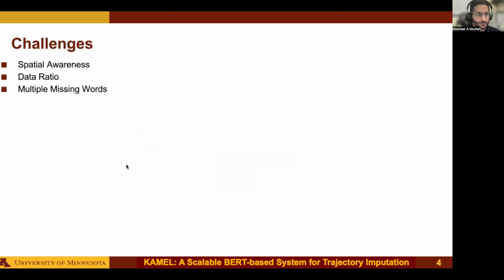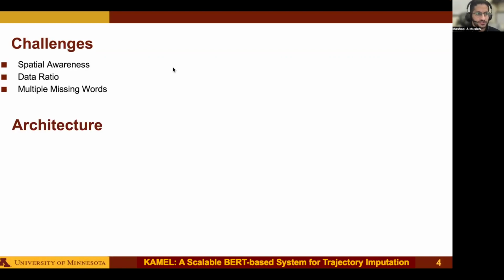The original BERT model was trained on billions of statements with a relatively small number of words, while trajectory datasets usually have far fewer trajectories with a large number of unique GPS points. The third challenge is multiple missing words. BERT is designed to predict one missing word. However, trajectory gaps are usually large, and they usually require more than one missing word.